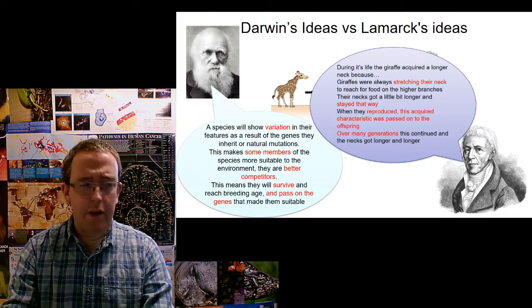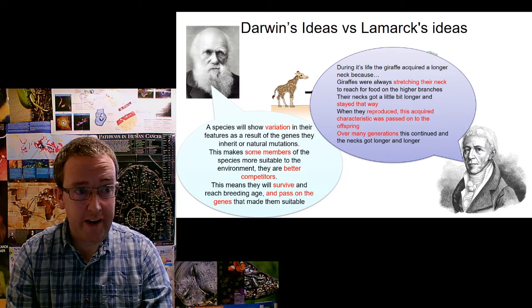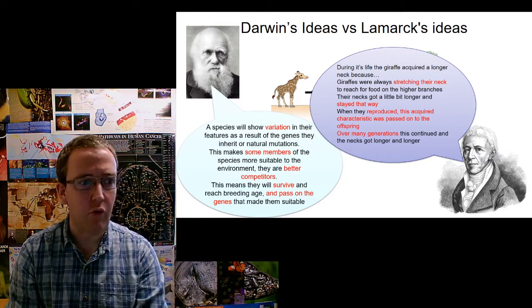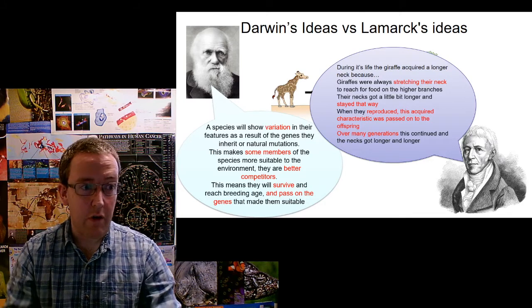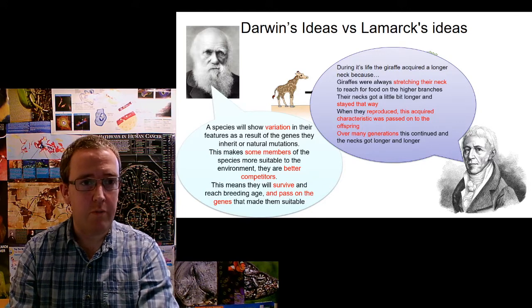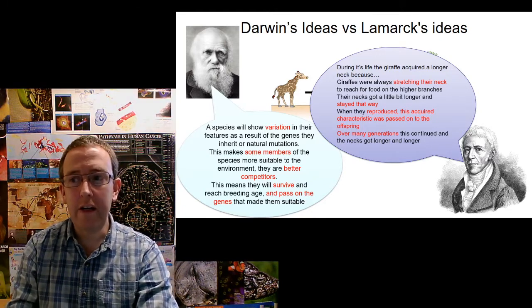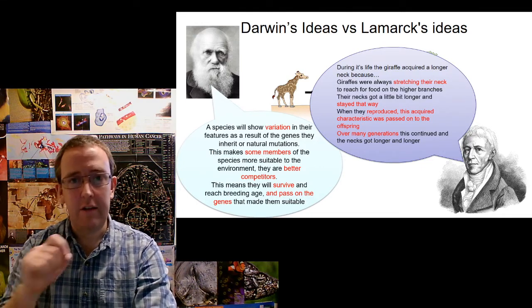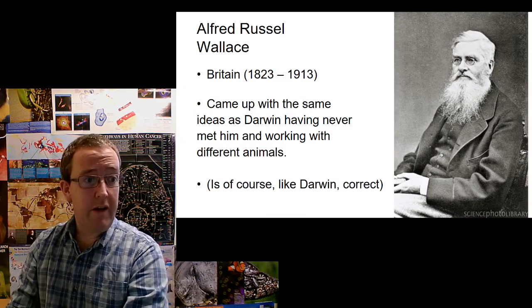So this obviously raises a bunch of interesting questions, like what kind of acquired characteristic counts? Does learning count? So for example, if parents went to school and learned their times tables, would their children automatically be born knowing their times tables? Well, we know that's not the case. If your parents learn to play piano, do you automatically know how to play piano? Well, you don't. Otherwise, why are we doing this if your parents have had this lesson when they went to school? So clearly Lamarck was wrong on this idea and Darwin was correct, but that shouldn't diminish his other contributions to the field of natural science. Okay, so that's Darwin versus Lamarck.